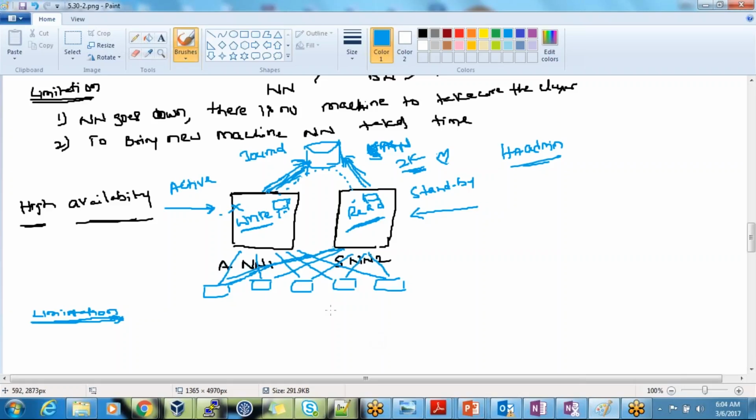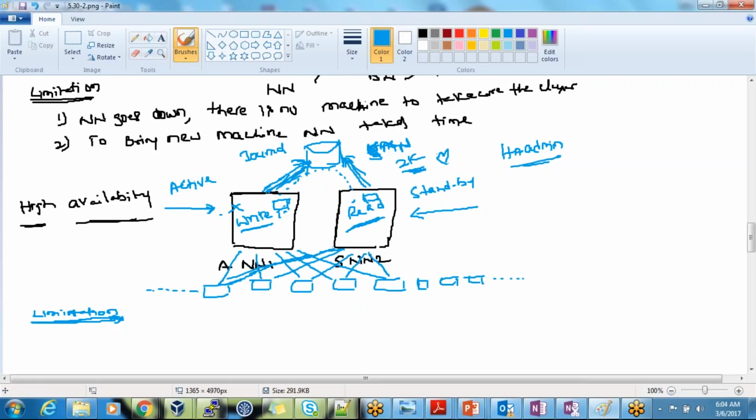The limitations are here. Let's say you have hundreds of machines, thousands of machines. What is happening here? The burden is going on a single machine, right? Yes or no? The complete burden is going onto the single machine. Either it's a secondary name node, or an active name node, or a standby name node. But whenever both are working, the burden is on a single machine only.